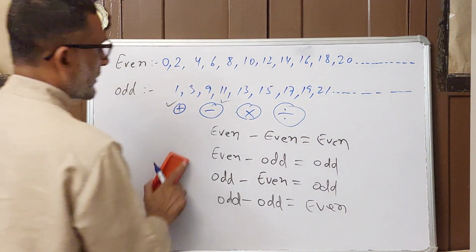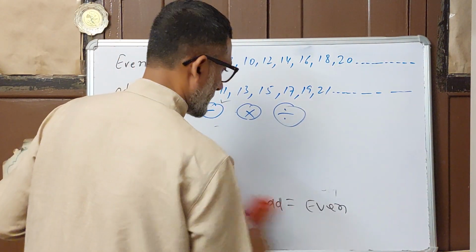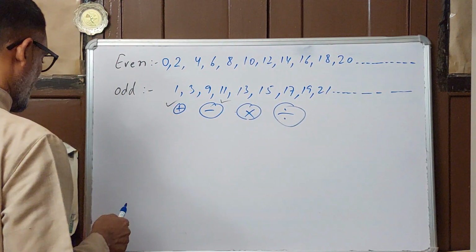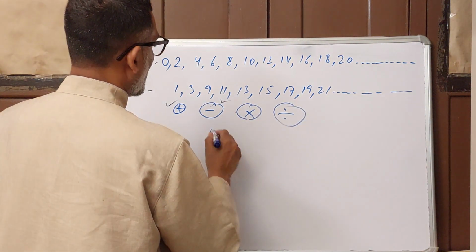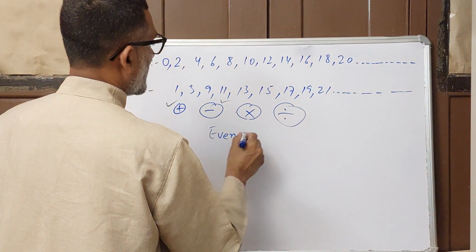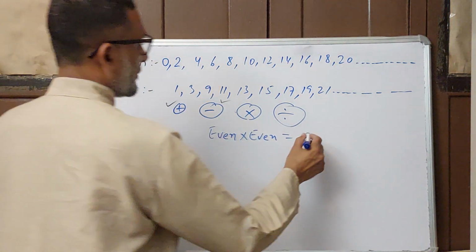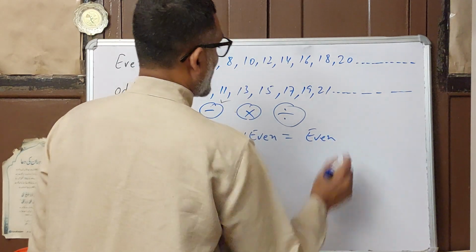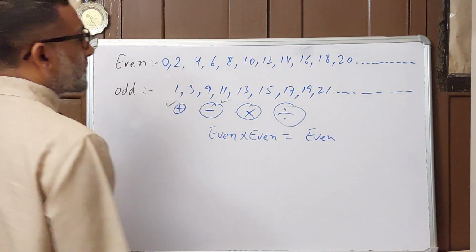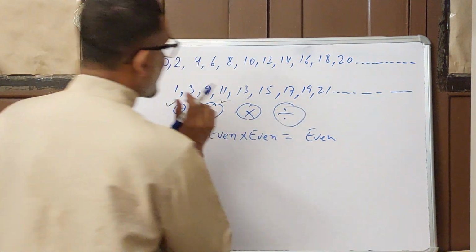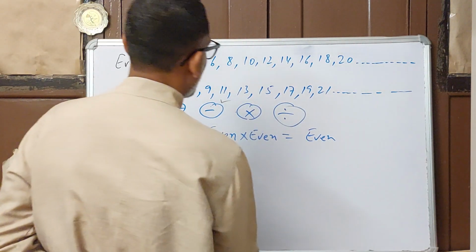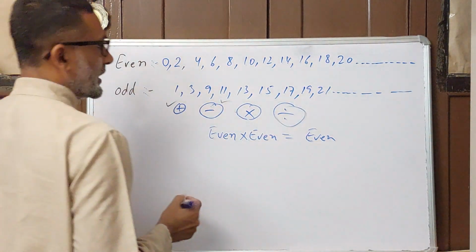Now coming to multiplication. What will happen in multiplication? In multiplication, even times even will always be even, because even means you have to add an even number an even number of times. When you add an even number an even number of times, it will always be even.